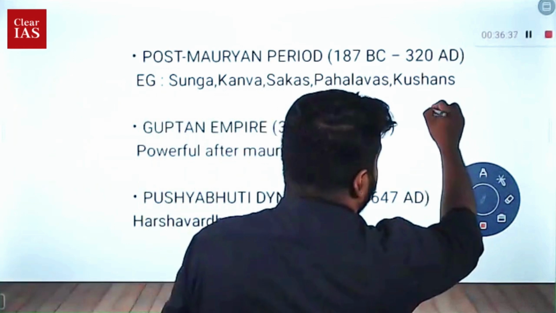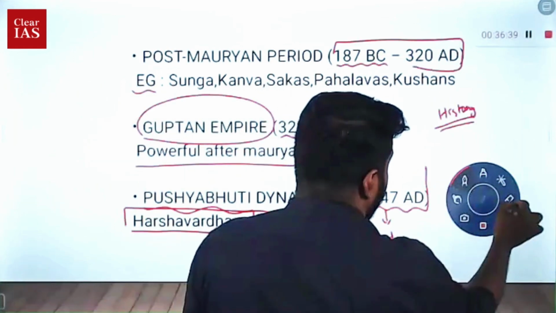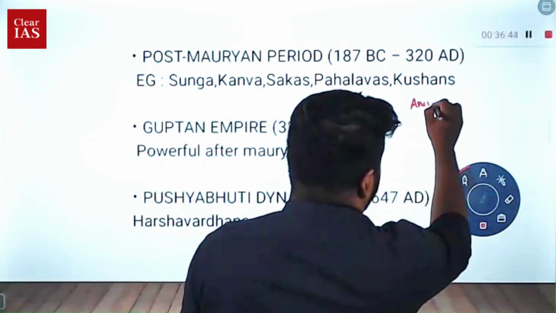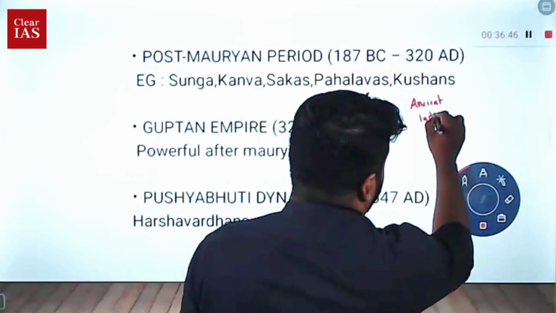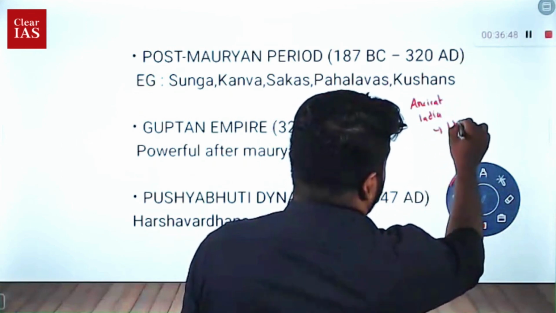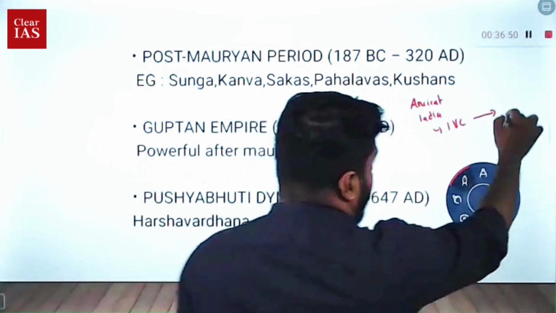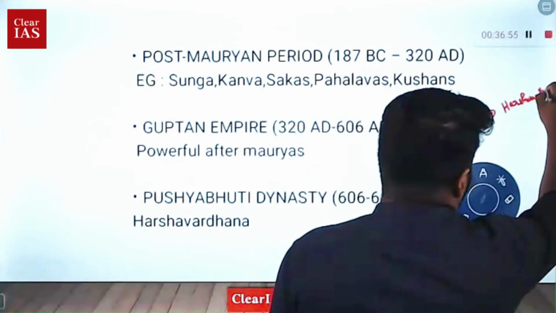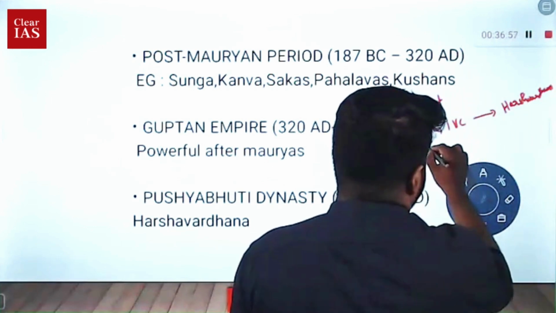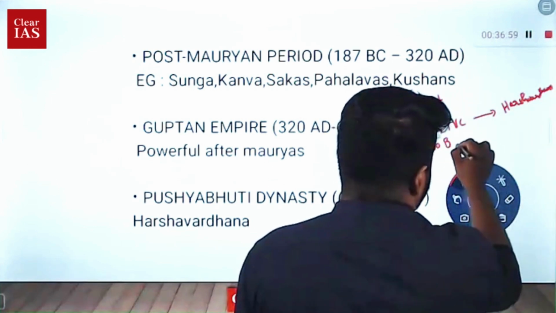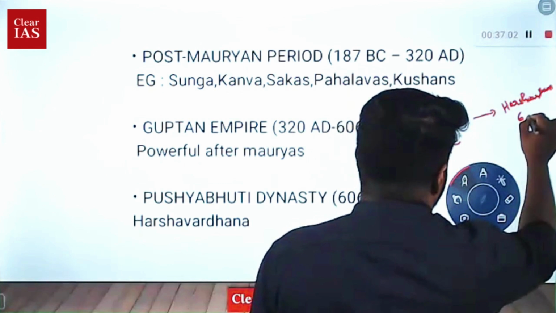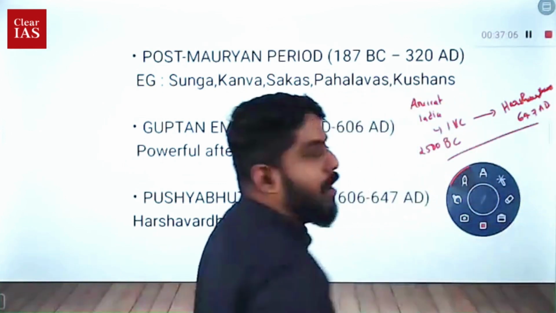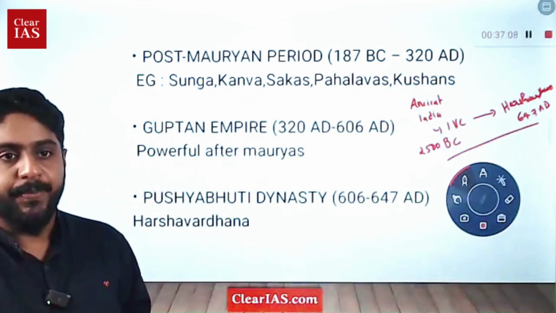You can understand that ancient India may start from the Indus Valley civilization to the period of Harshvardhana. So you can say that it starts from 2500 BC and spans to 647 AD. This is what is marked as the ancient period.